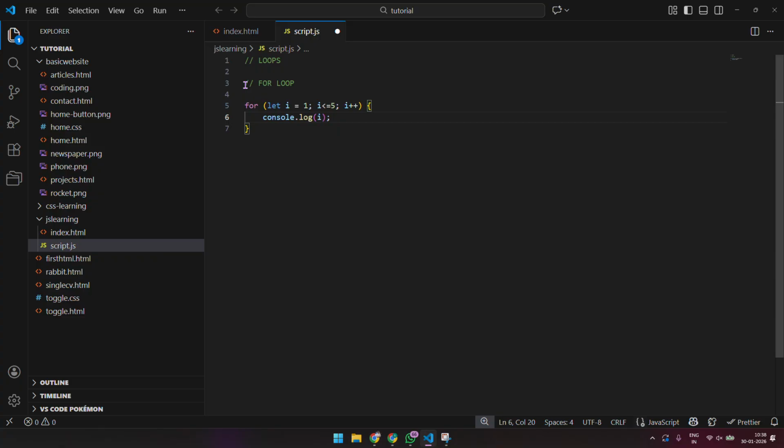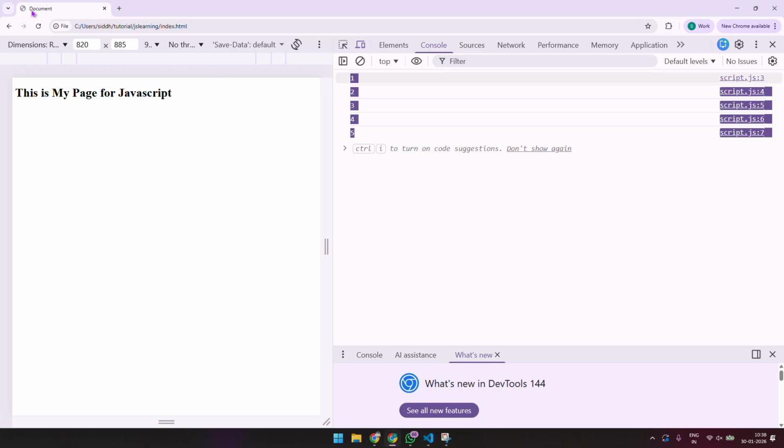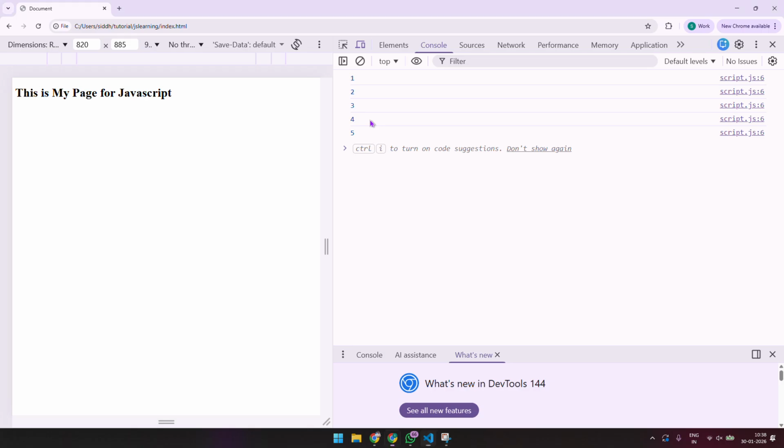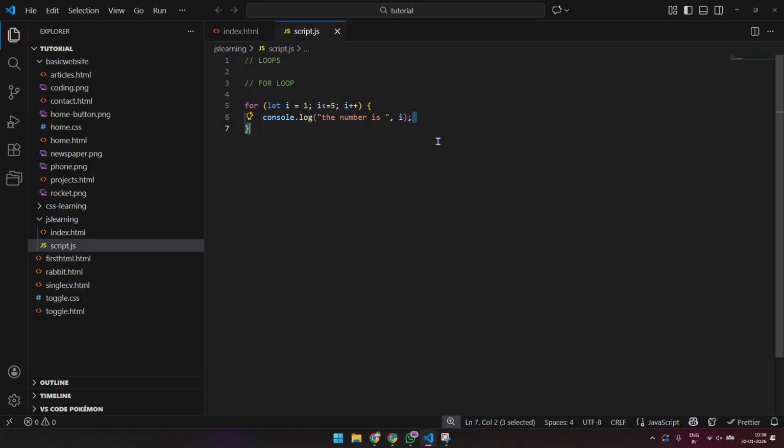Now if I save this, I still get 1 to 5. What if I say the number is, comma i? Now it says the number is 1 2 3 4 and 5.